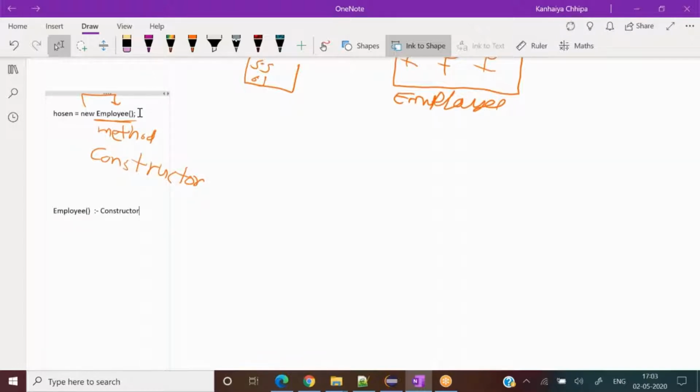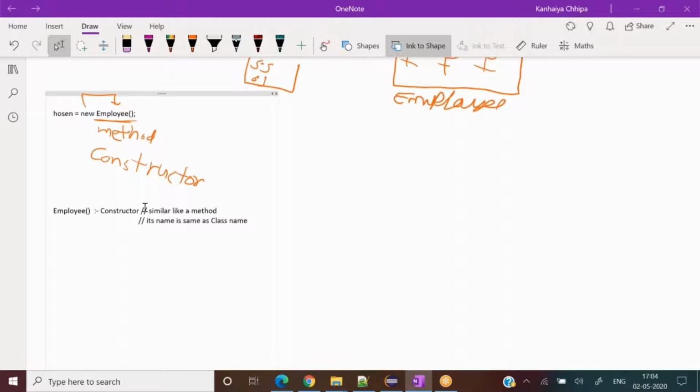Now any other special things you can see with respect to this constructor other than a method? I can write it for you and then you tell me. Its name is the same as the class name. Right or wrong? Right.